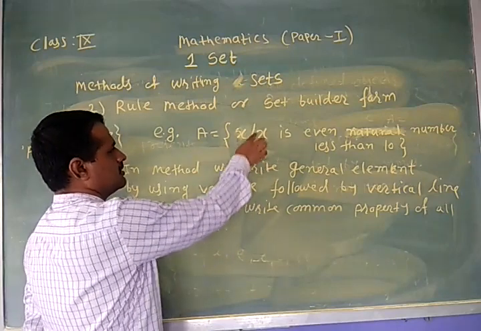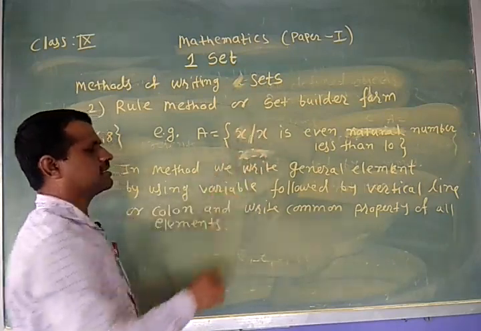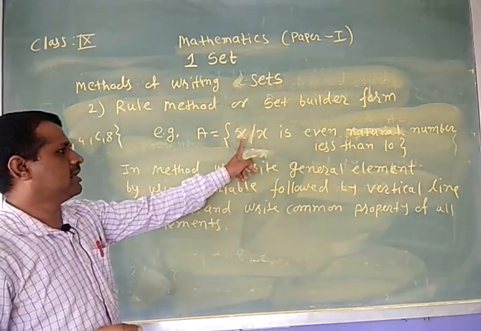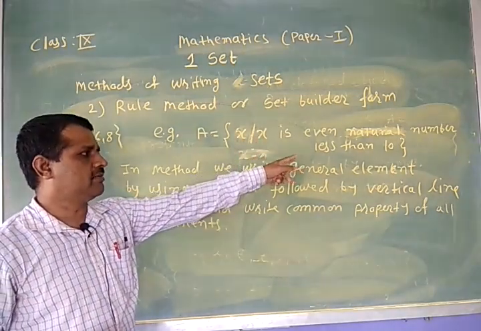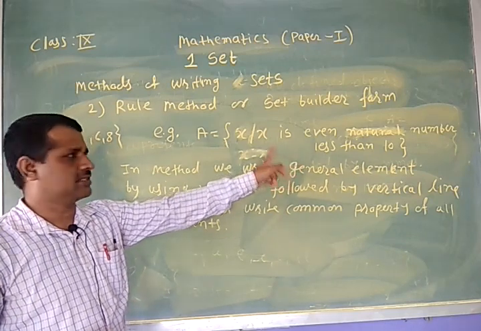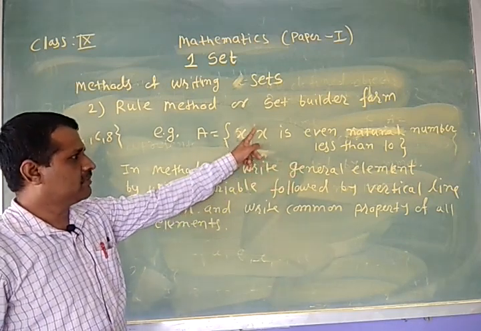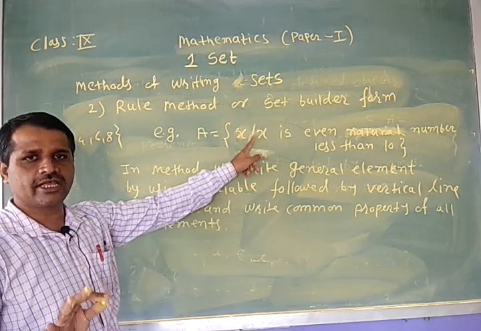What is the meaning of this vertical line? How can you read this? x such that x is an even natural number less than 10. You can read it as x such that. The meaning of this vertical line is such that.